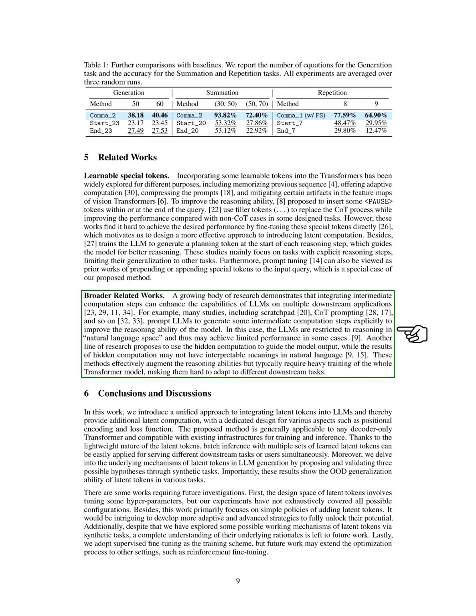However, this confines LLMs to reasoning within natural language space, which can lead to limited performance in some scenarios. Another research direction suggests using hidden computations to guide model outputs, although these hidden computations may not have clear meanings in natural language. While these methods enhance reasoning capabilities, they often require extensive training of the entire transformer model, making them challenging to adapt to different tasks.